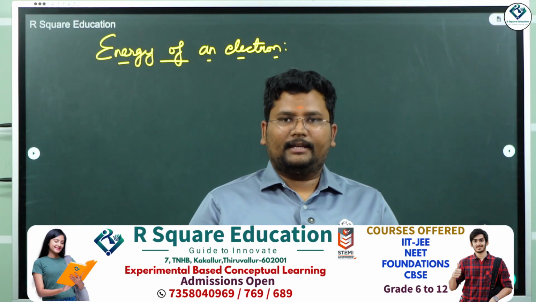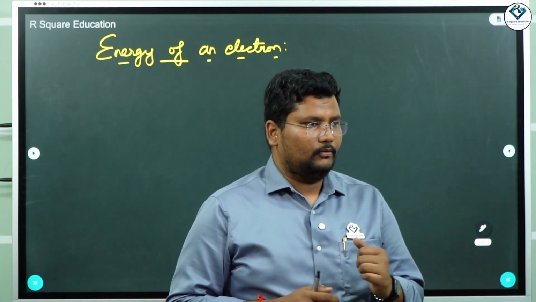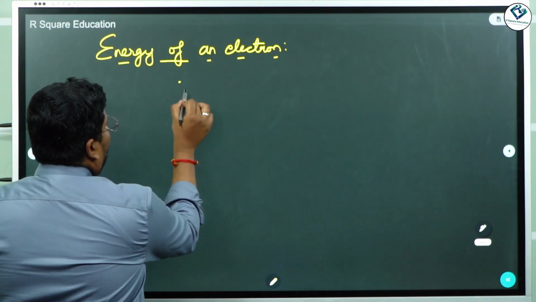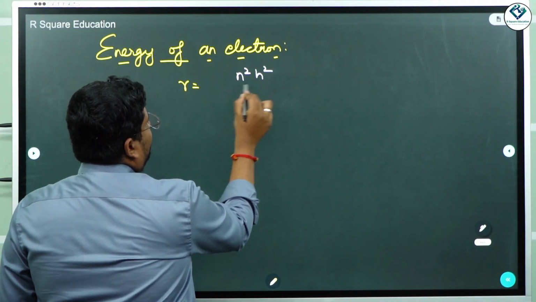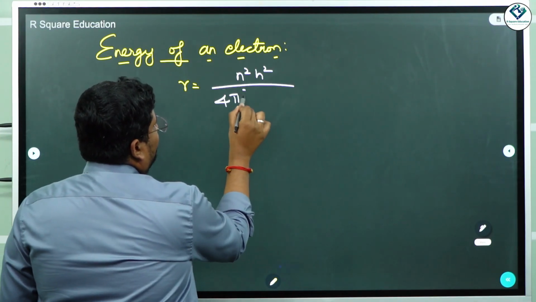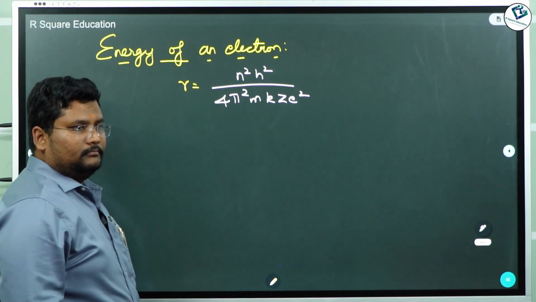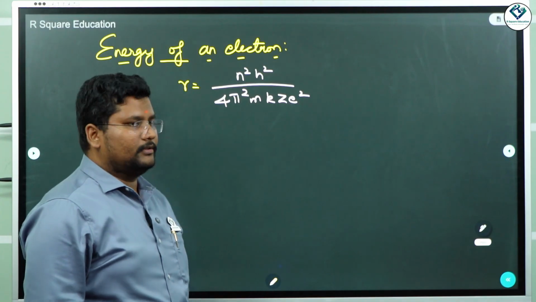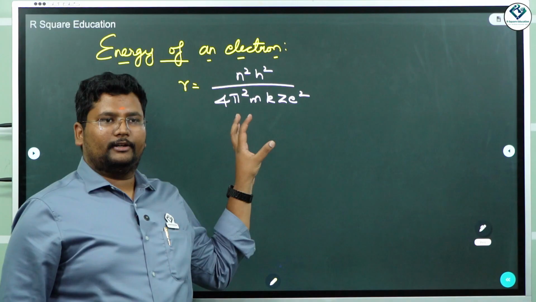Okay, and for that we are going to use the radius of the atom. So what was the radius of the atom? R is equal to n square h square by 4 pi square m k Z e square. Yes, so this was the formula for the radius. Okay, so now we are going to find out the energy.